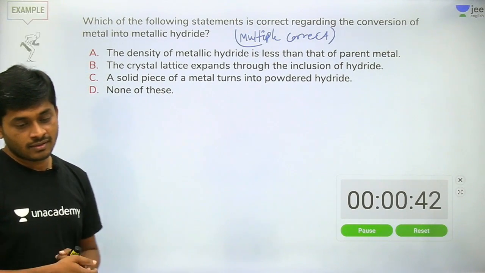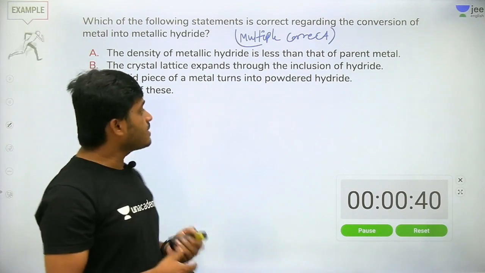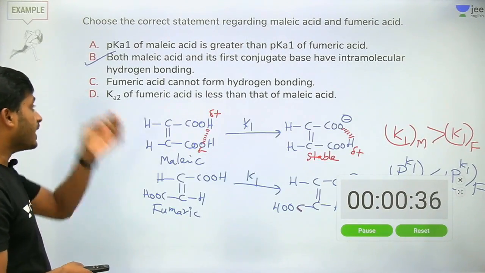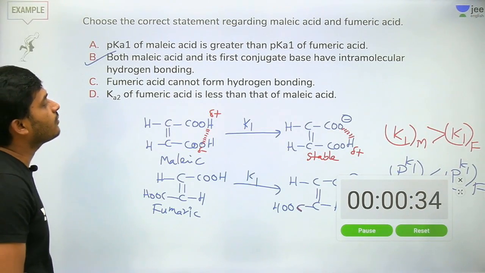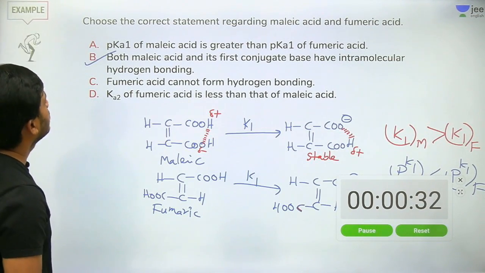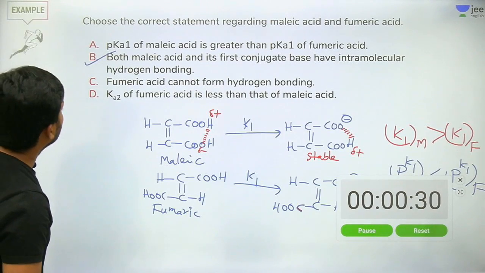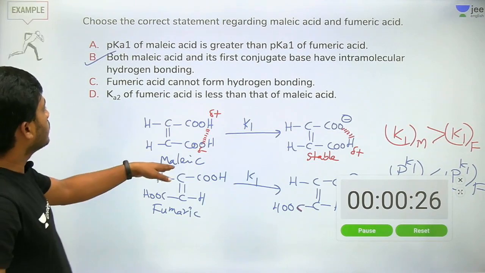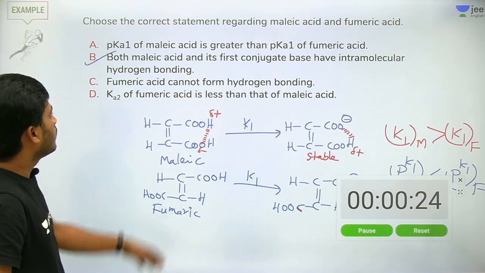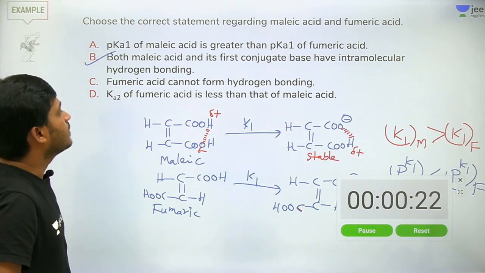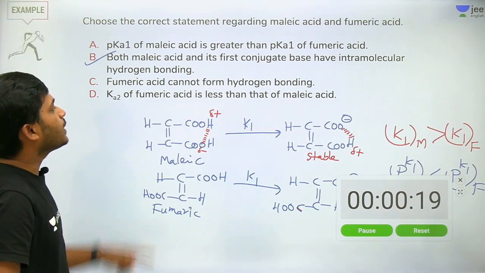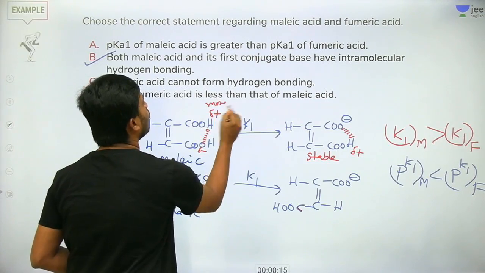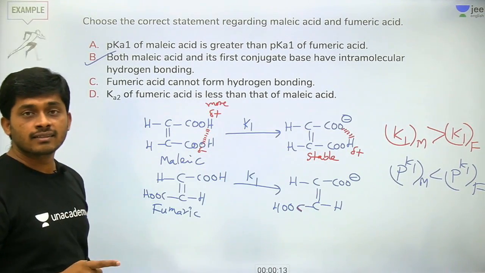D is not correct in the last question. Ka2 of fumaric acid is less than that of malic acid? No, that is not correct. Ka2 of fumaric acid should be more than that of malic acid.